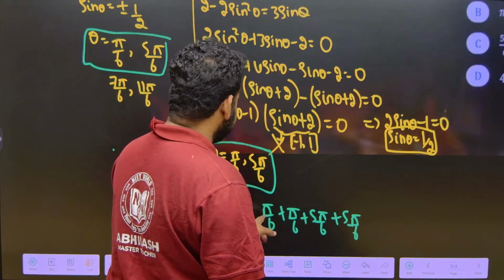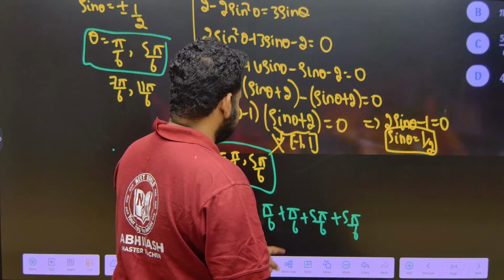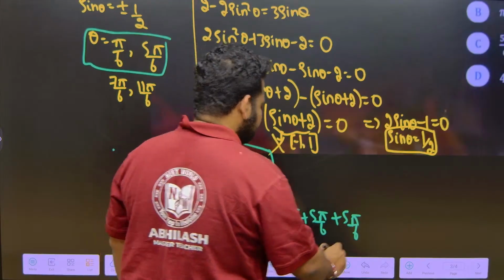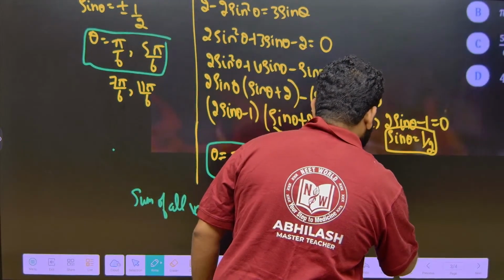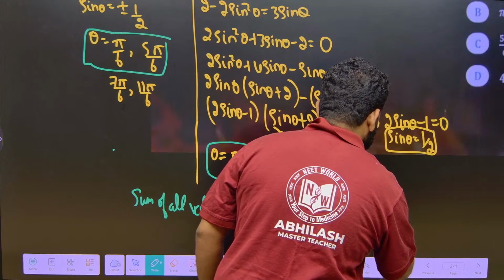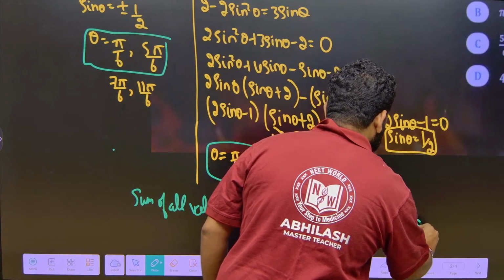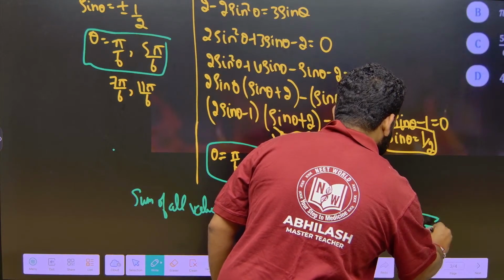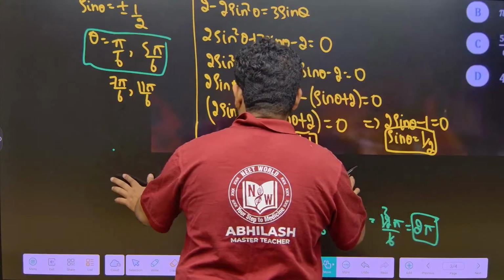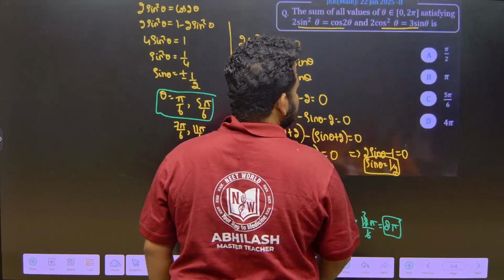Pi plus pi, 5 pi plus 5 pi, this will become 12 pi by 6. So 6 ones are 6, 6 twos are 12. So the answer will be what? The answer will be 2 pi. So the right answer to this question is what, friends? The right answer to this question is 2 pi, which is not there.